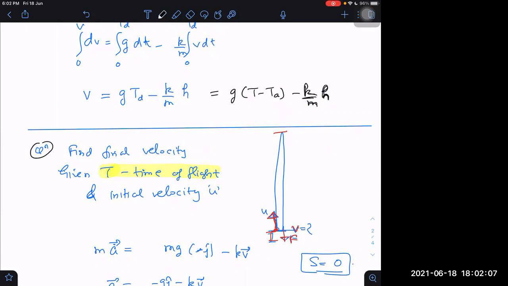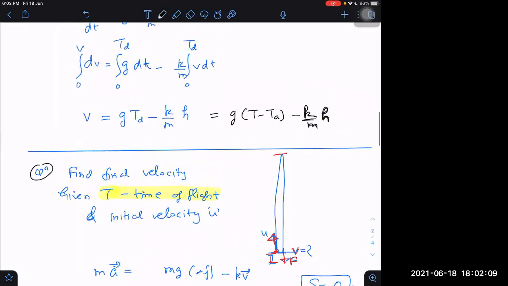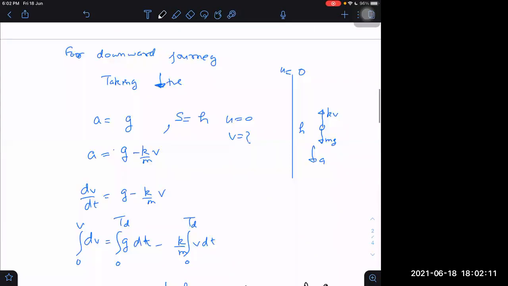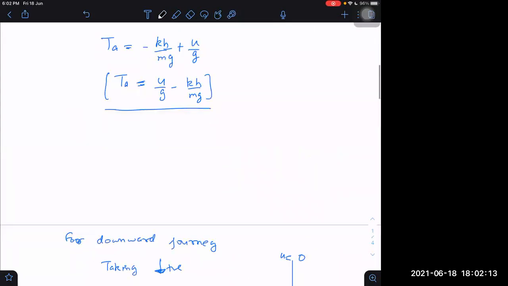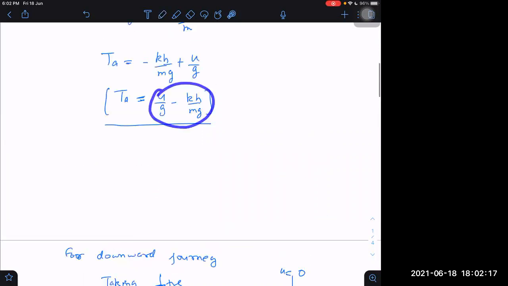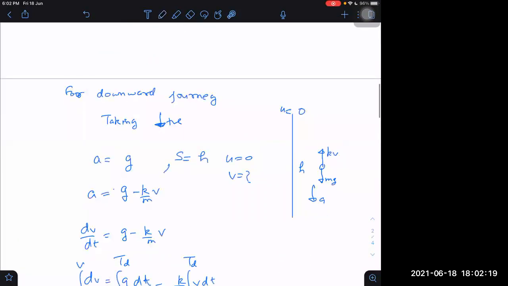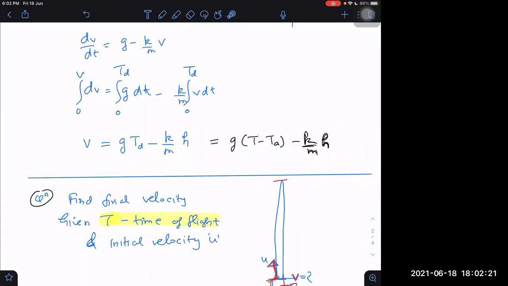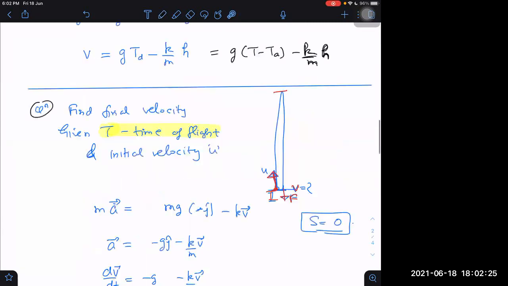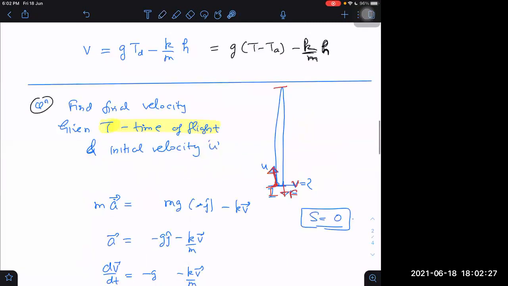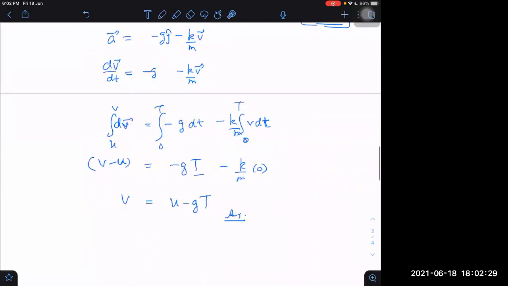Next, what is the value of time of ascent? Time of ascent is already found here: u by g minus KH by mg, which I can put here. Will it be useful? Not much useful, unless we write time also as (V minus U) by g.